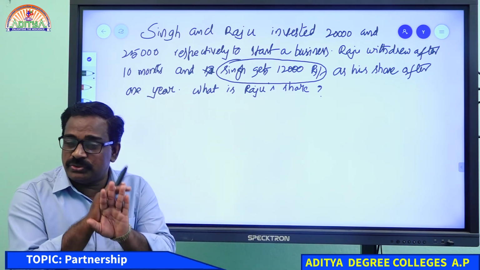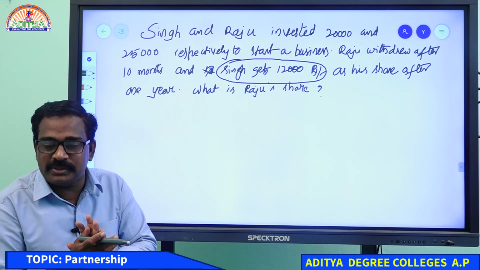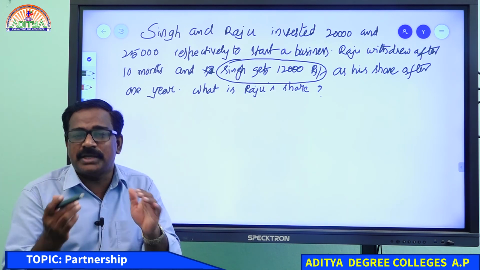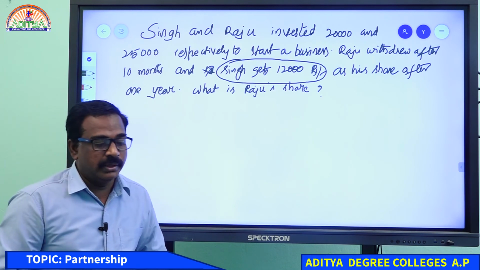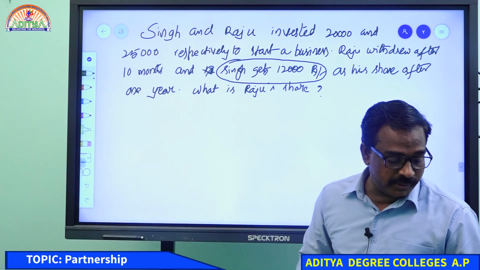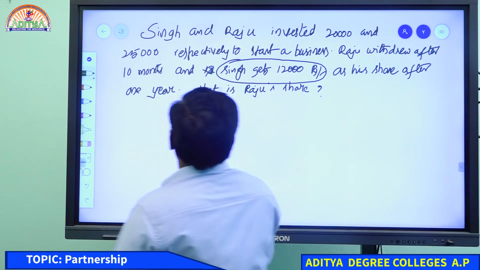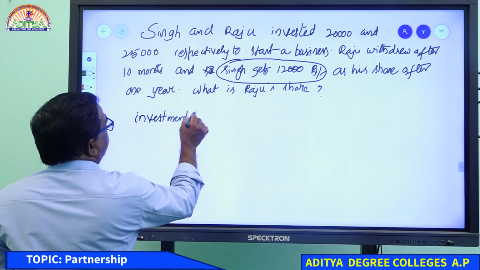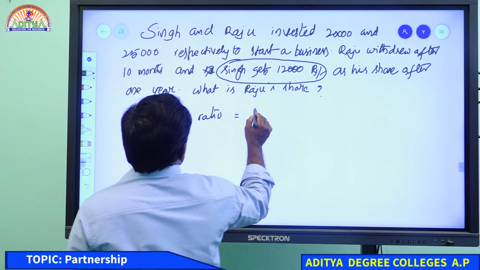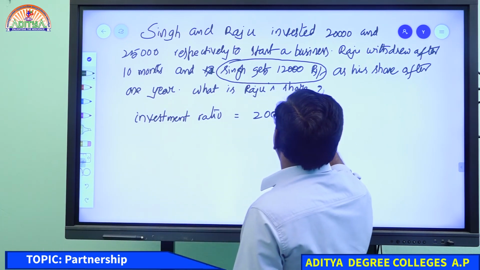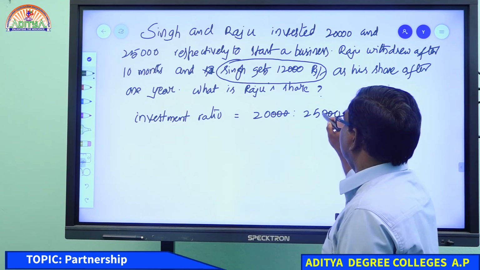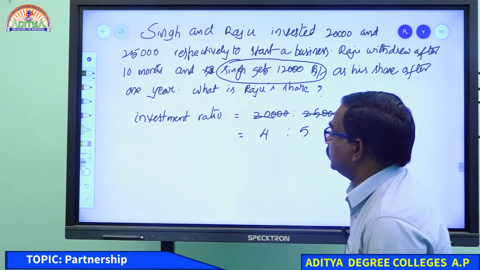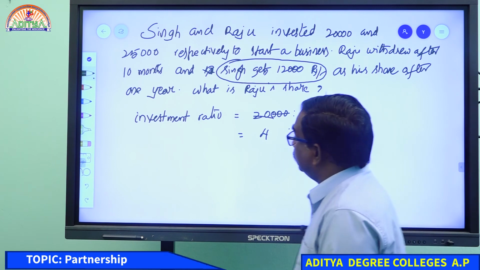Whatever the sum, first you need to take two parts. What is the first part? Investment ratio. Second part, time period. Every sum depends on those two parts only. Okay, now see, Singh and Raju's investment ratio: that is 20,000 to 25,000. So 5 will go 4 times, 5 will go 5 times. 4:5 is the investment ratio.